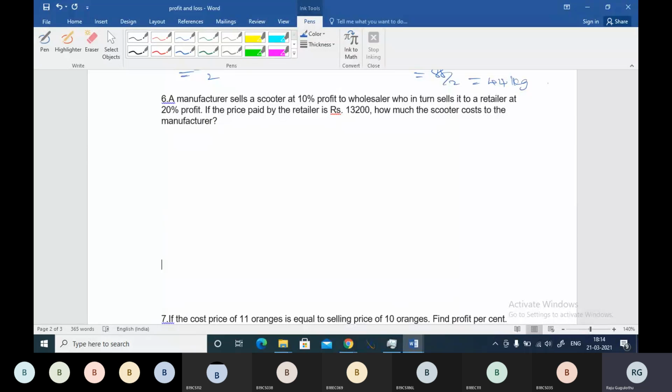A manufacturer sells a scooter at 10% profit to a wholesaler who in turn sells it to a retailer at 20% profit. If the price paid by the retailer is 13200, how much did the scooter cost to the manufacturer? Please come with the answer.